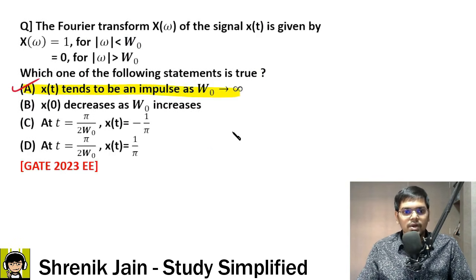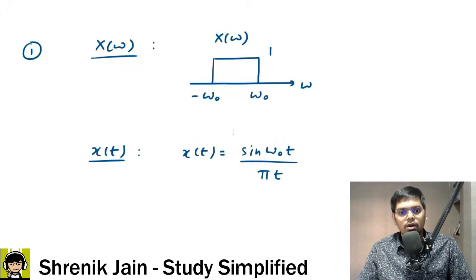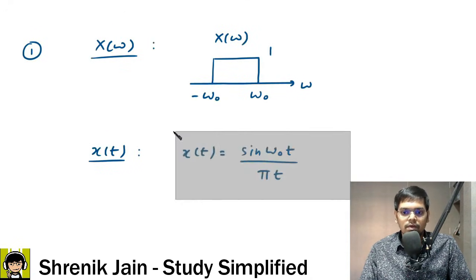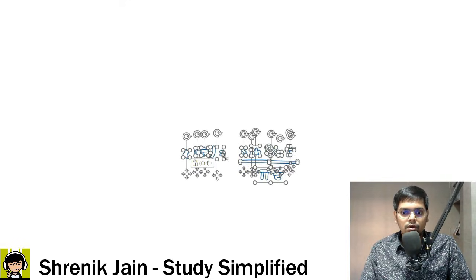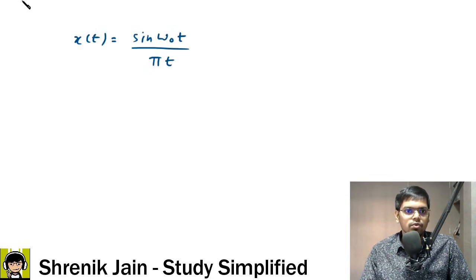Option is correct. But the question is why Bombay is wrong. That is also interesting to know, that x of 0 decreases as omega naught increases. They are asking the relationship of x of 0 and omega naught. See, x of t, we know it very well. If you know x of t very well, then x of 0 can be found. Check it out. This is our fourth point. Can you find x of 0?